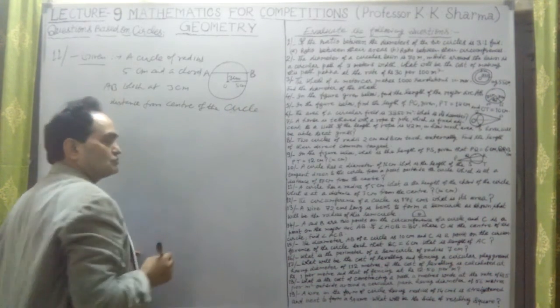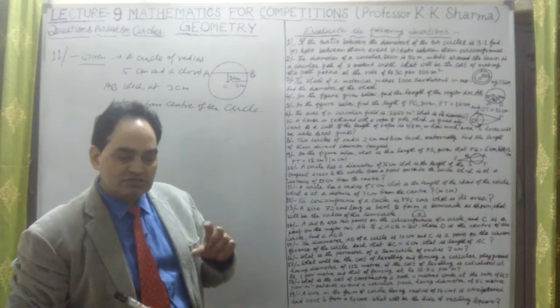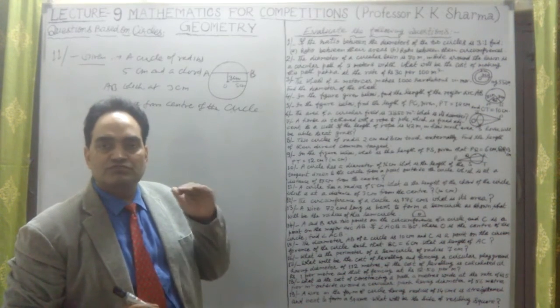This is given to us. So from the center of the circle, the distance of the chord is 3 centimeter.